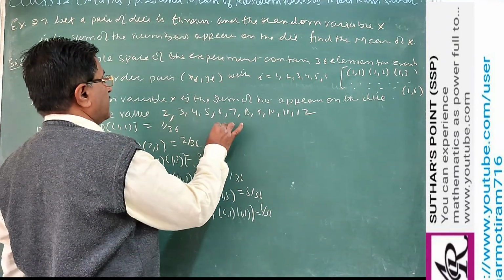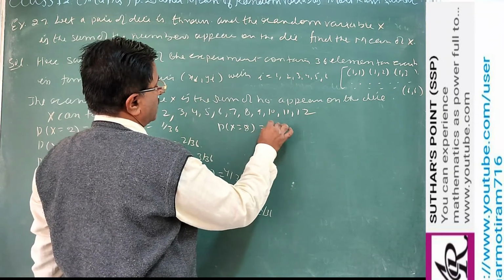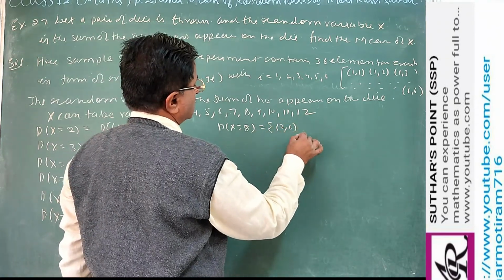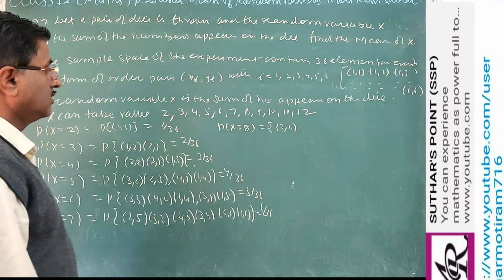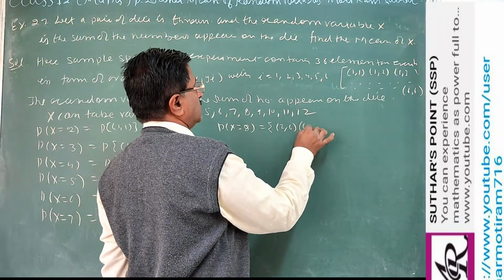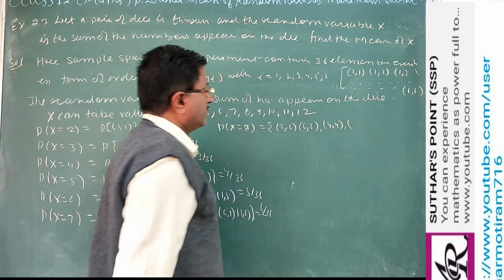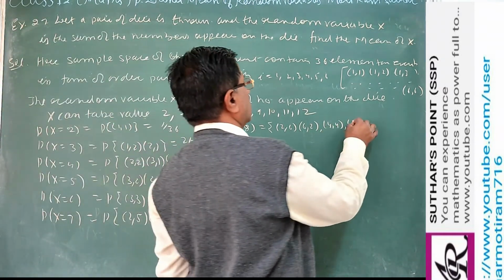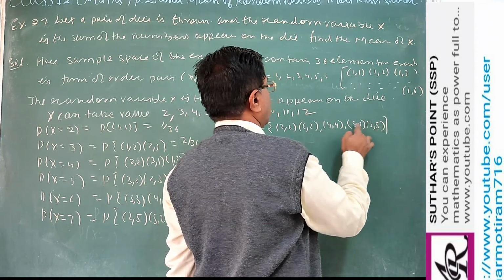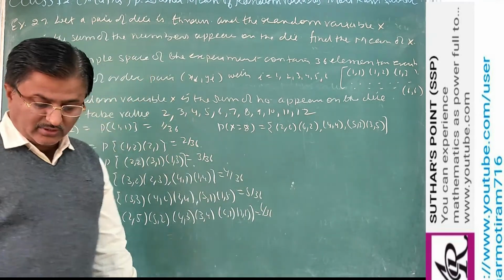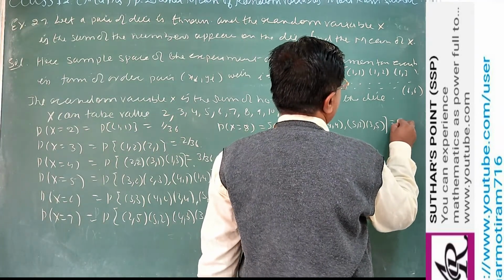Similarly, you find probability of X equal to 8. So 2 6, 6 2, 4 4, 5 3, and 3 5. So 1 2 3 4 5. So now these are 5 cases. So 5 upon 36.